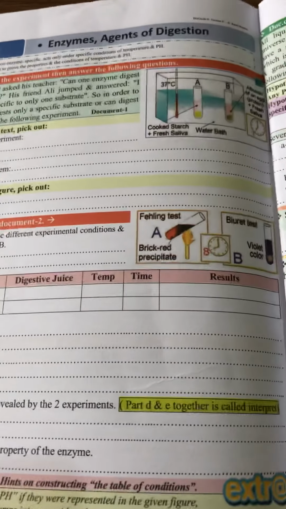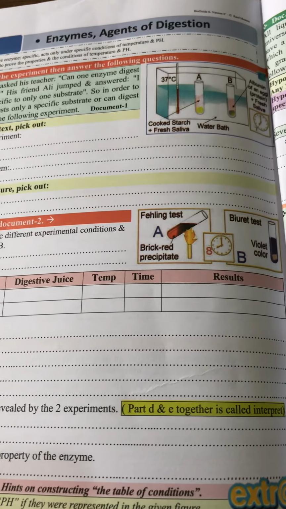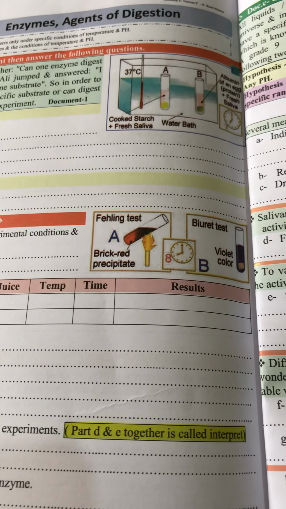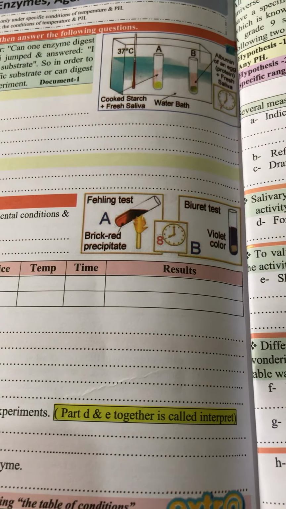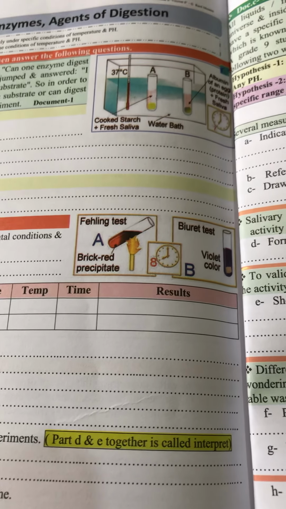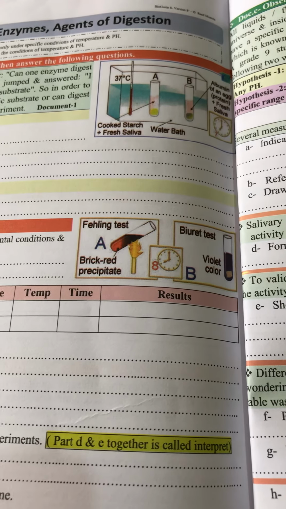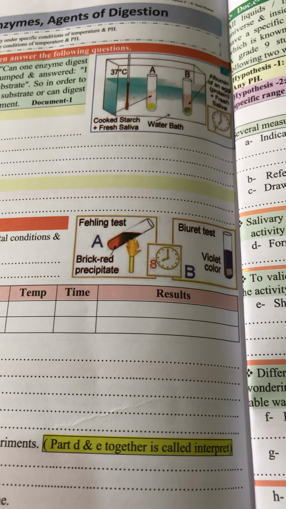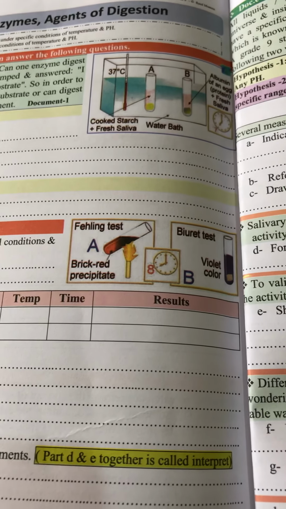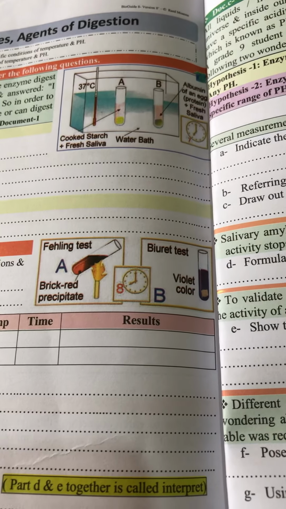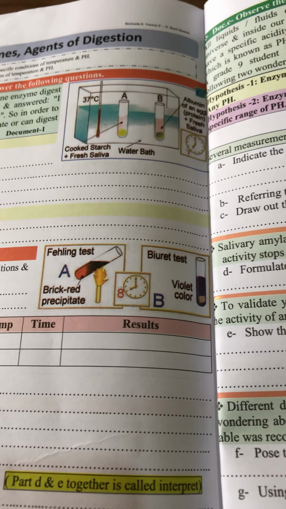So the results after doing the Fehling test for the first tube A give a brick red precipitate, meaning that the starch has been transformed into reducing sugar. So the brick red precipitate indicates that digestion takes place. So saliva acts on carbohydrates, which is something you already know. However, what we want to know is: does saliva change albumin, which is a protein, into peptides?